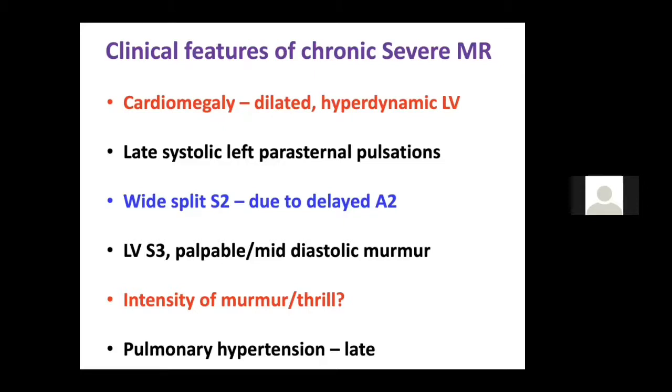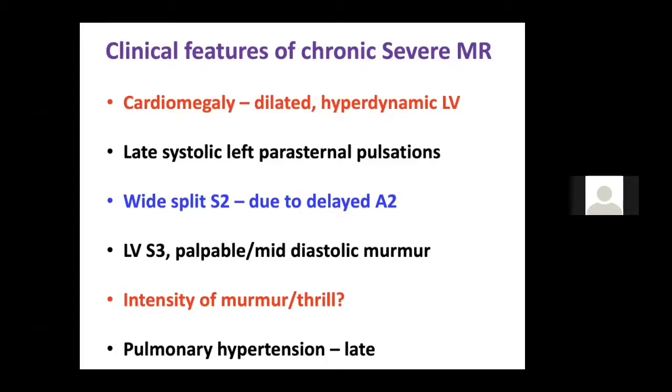But what determines the severity of mitral regurgitation is the cardiomegaly. If you have cardiomegaly with a down and out hyperdynamic apex: we know that the apex is of three types, tapping apex, heaving apex, and hyperdynamic. Tapping apex we discussed. It is an apex which is in the same fifth intercostal space within the mid clavicular line. It doesn't lift your finger, it touches your finger and goes off, and it is associated with a loud S1. What is a hyperdynamic apex? It is an apex shifted down and out. It raises your finger but for less than half of the systole. So that is hyperdynamic, but it should be shifted down and out: sixth intercostal space, outside the mid clavicular line.